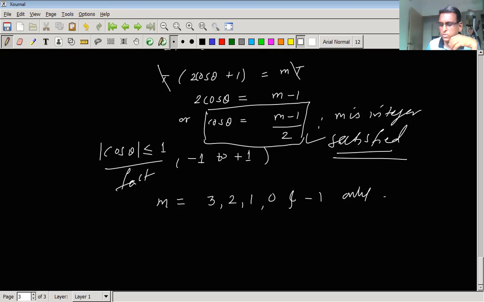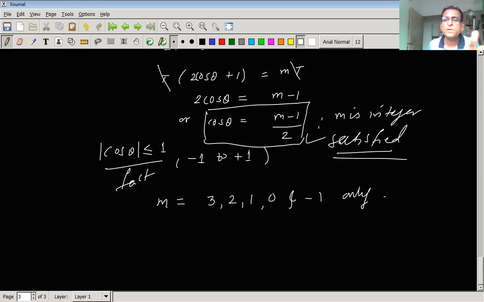Only these values of m are allowed, for which the equation above, that is cos theta equal to m minus 1 upon 2, is satisfied. For values other than these, the equation does not satisfy. That means the value of LHS goes beyond the range of cos theta.